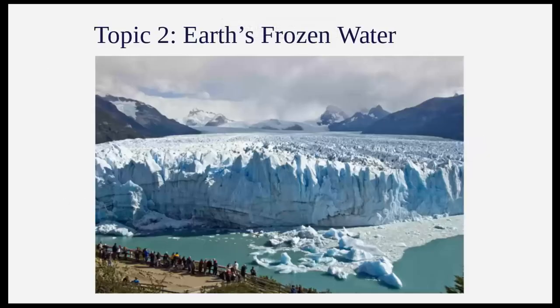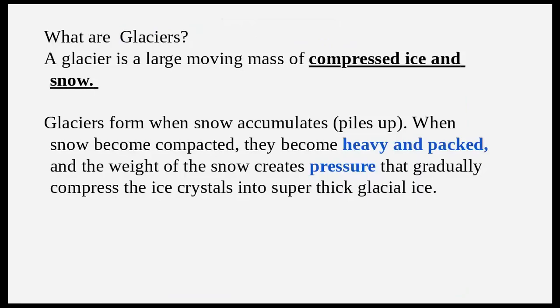So we're going to mostly talk about glaciers, what they are, how they are formed, and what kind of landforms they lead to. First, we're going to start off by defining what glaciers are. Glaciers are large moving masses of ice and snow that become compacted together. They create a heavy packed weight, which creates pressure that gradually compresses ice crystals into super thick glacial ice.